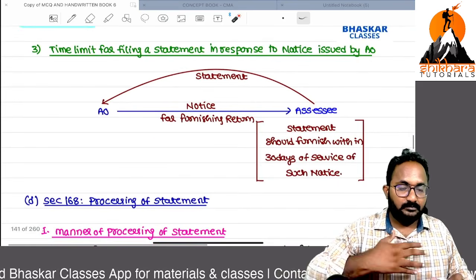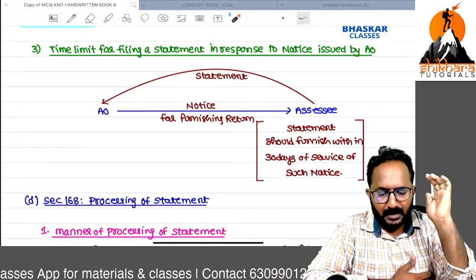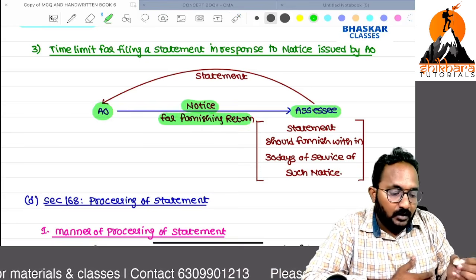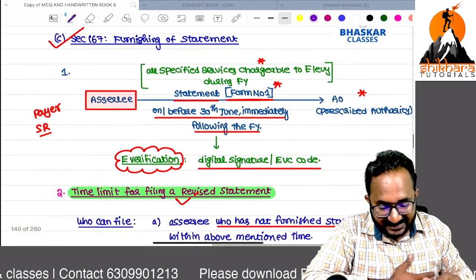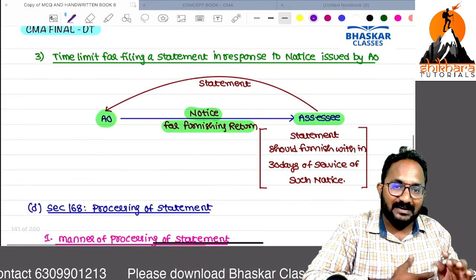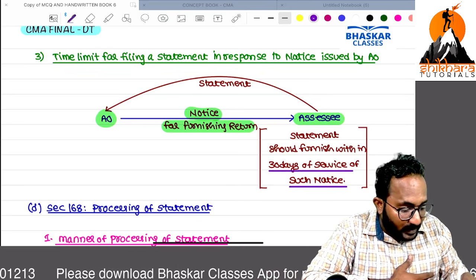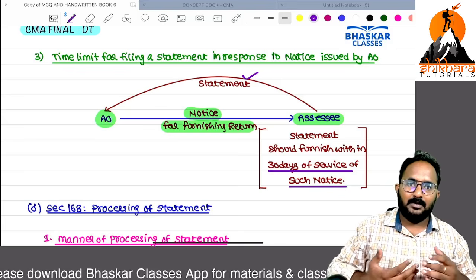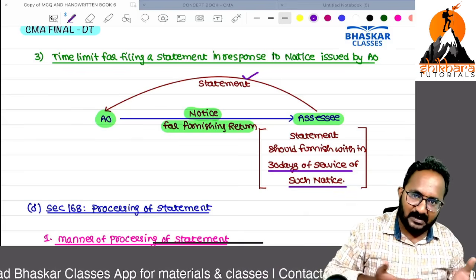Next, sir, suppose you have not furnished the statement at all. Now the AO will send a notice to the SSE: you have not furnished the statement under section 167, nor the revised statement, so please furnish the statement. Within 30 days of such notice, the SSE definitely needs to furnish the statement. Similar to assessment procedures, if you do not file the return of income, they will send a notice for filing the return of income. Here also the same concept.